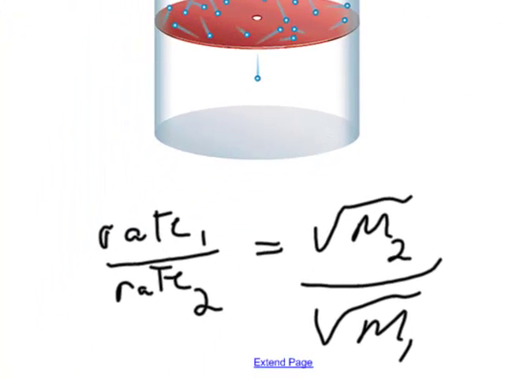It says that the rate of gas 1 as compared to the rate of gas 2 is equal to the square root of the molar mass of gas 2 over the square root of the molar mass of gas 1. Notice the inversion here. Rate 1's on the top here, molar mass 1 is on the bottom there. Notice that this also means that the lighter the gas is, the faster it will travel.